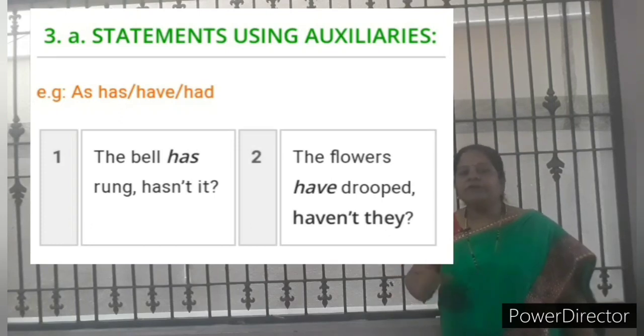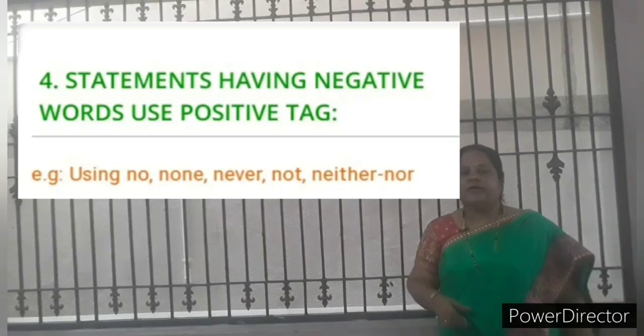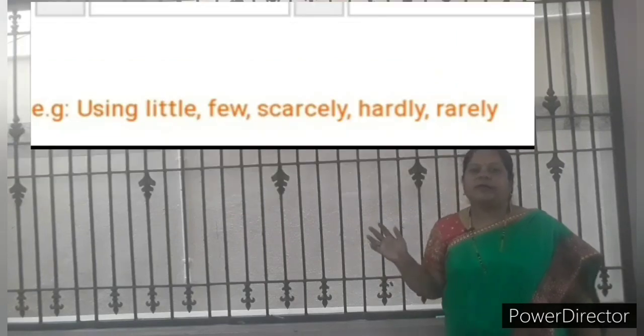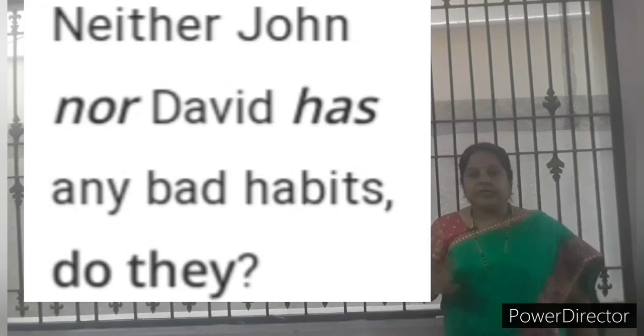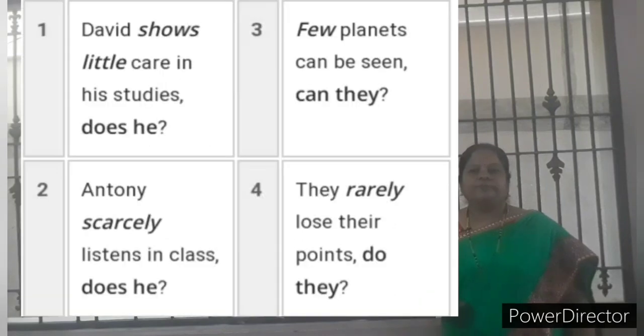Okay. Statement having negative words, use the positive tag. For example, none, never, not, no, neither, nor, little, few, scarcely, hardly, rarely. Example, neither John nor David has any bad habits. Neither nor is a negative word given in the question. So the answer will come as do they. Clear? So neither John nor David has any bad habits, comma, do they, question mark.